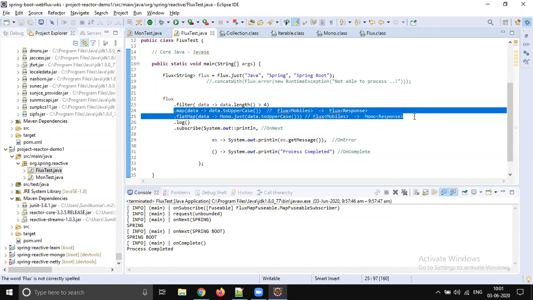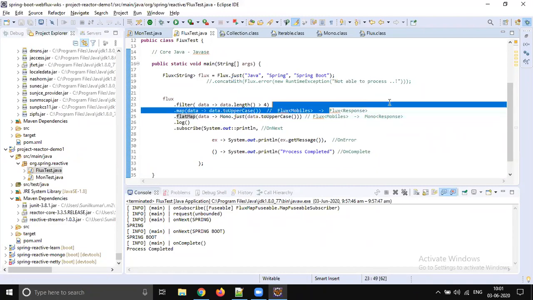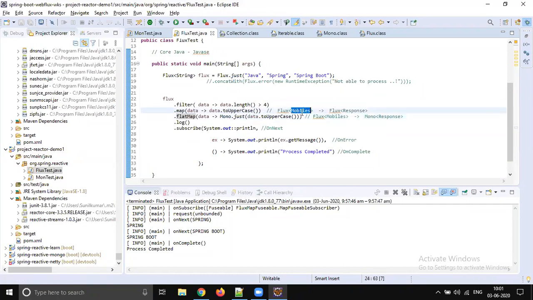But when we see the real time example, when we write our first application, RESTful web services, you will come to know when to use map and when to use flat map. You make a DB call, get all mobiles. If the return type is Flux of mobiles and you return as is, then use map. But if you would like to convert into a single object, Mono of response, through map it is not possible. That time we have to use flat map. This can be understood when we are writing our first program.